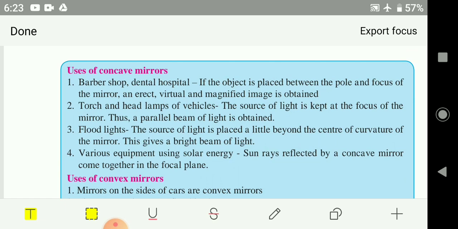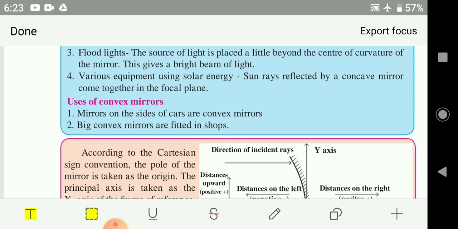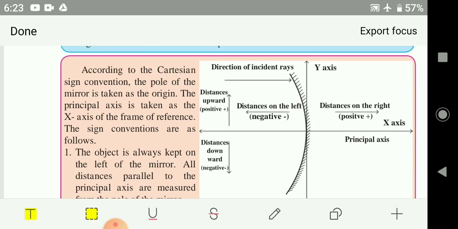So the uses of concave mirror and convex mirror are also very important for your exam. So you have to learn by heart all these uses of concave and convex mirror. Okay, according to its property it is being used. Next is the Cartesian sign.